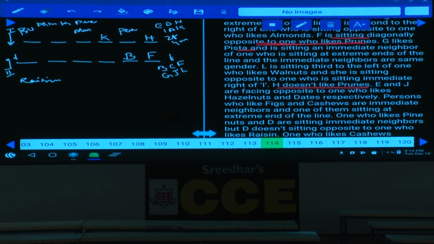Now G likes pista, isn't it? Where should this G be? G must be here or here. As G likes pista, tell me where should this G be? G must be at this place, immediate neighbor of the one who is at an end, hence G must be here. If G is here and this person likes pista, and G likes pista